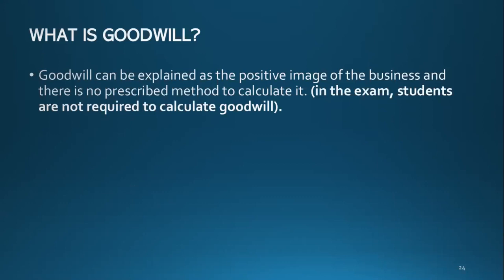The investor decides to buy it for 50 million. So the market value of the business is 50 million. Now that difference, 30 million, is the goodwill,